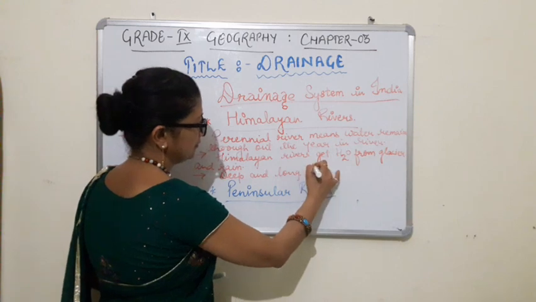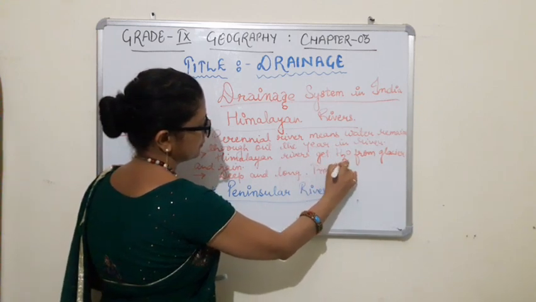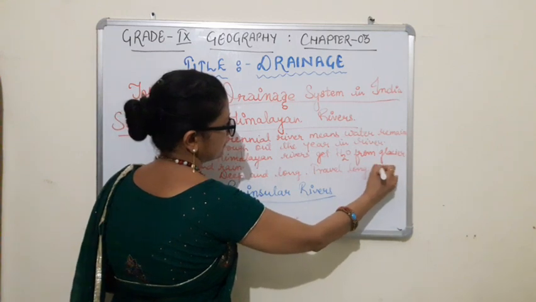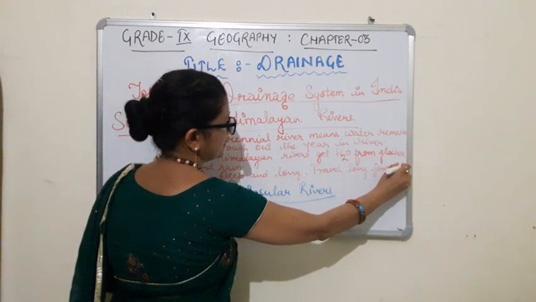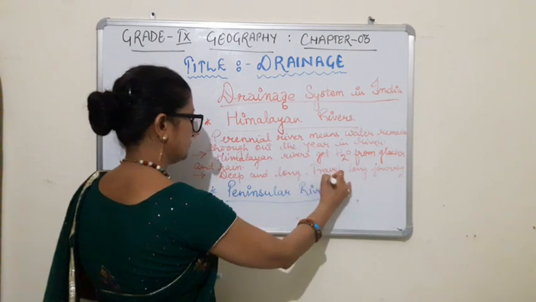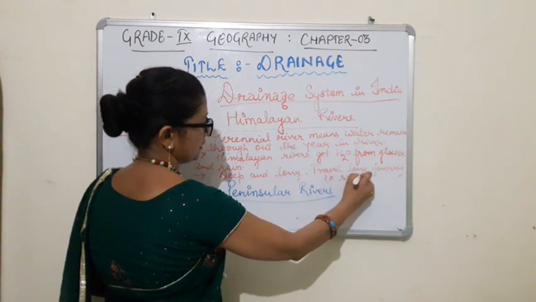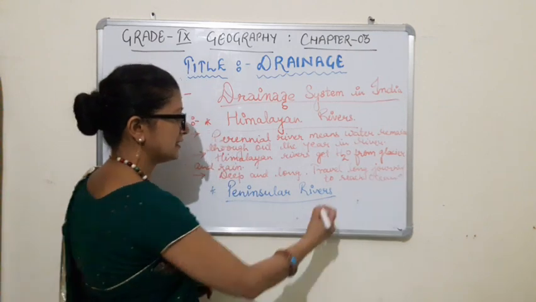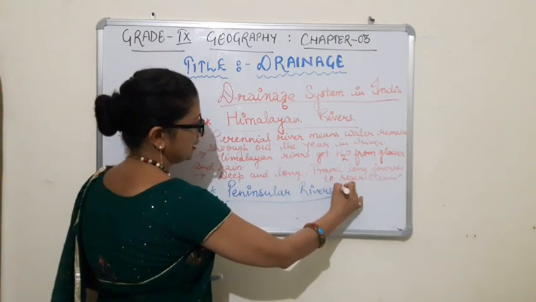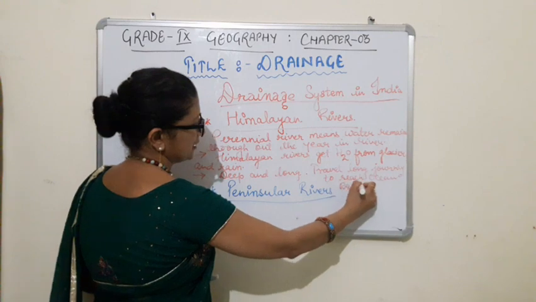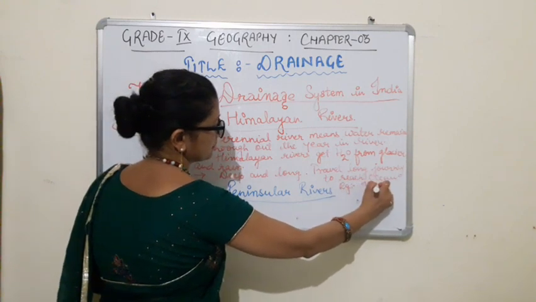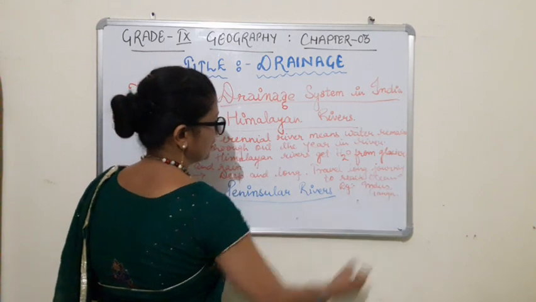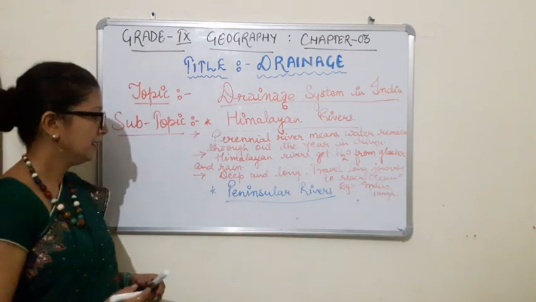Also they travel long journey to reach ocean. Further, we can mention the examples of Himalayan river. Here in example, as I told you, Indus, Ganga and Brahmaputra also you can mention. One or two examples are enough.